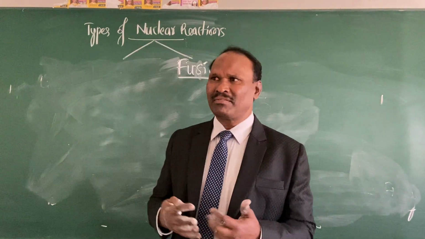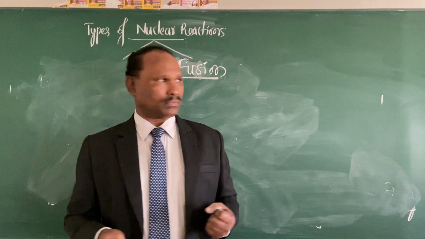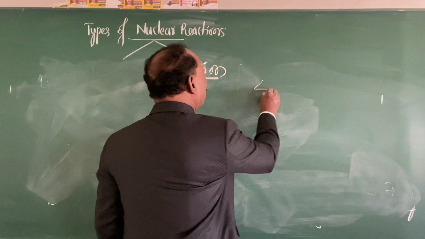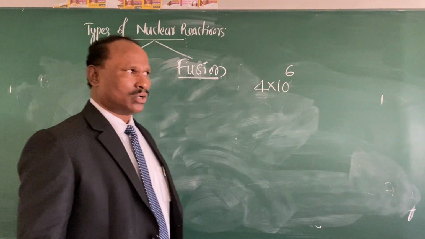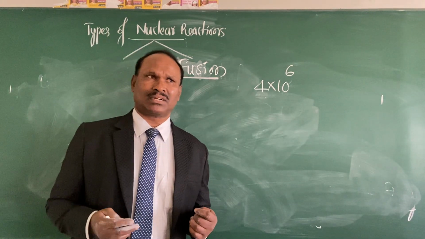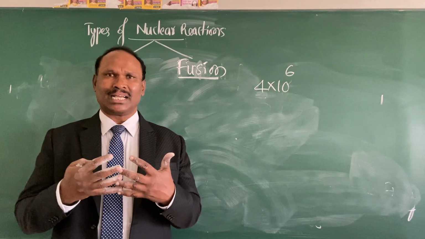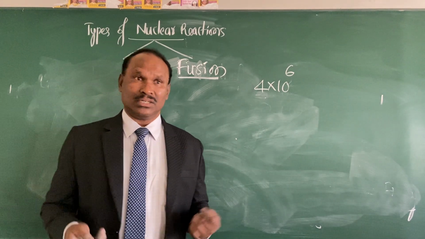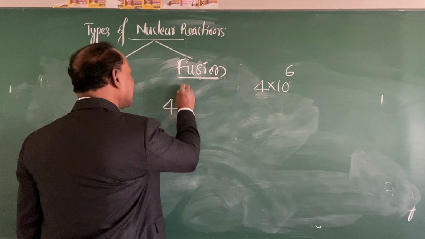So we need to have a very high temperature to bring them closer to each other, a temperature of about 4 into 10 raised to 6 degrees Celsius. A huge amount of temperature is required to make the lighter nuclei combine to form the heavier nucleus. For example, in the sun, this is the reaction that is happening.